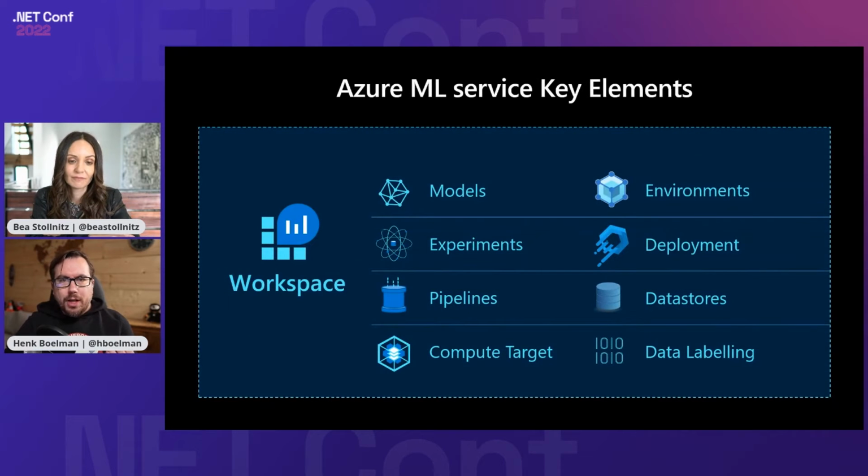So Azure Machine Learning has a few key elements that we really need to know about. There are experiments. That is where all the information is gathered about your experiment, your run training phase you're doing. There are data stores where our data lives, and our experiments need to access that. There are environments where we're going to train our models in, and that is model management. And model management is kind of the key in this story.